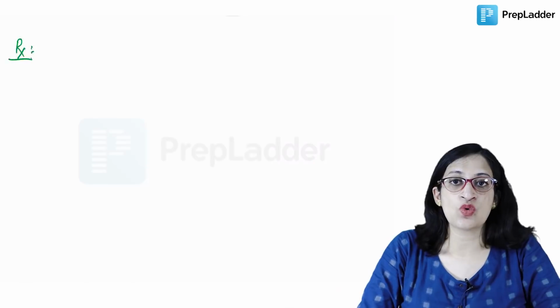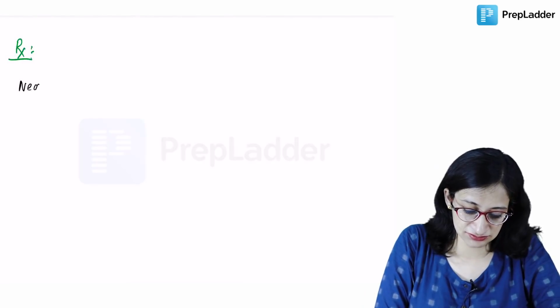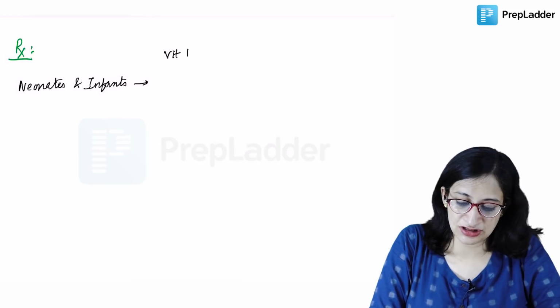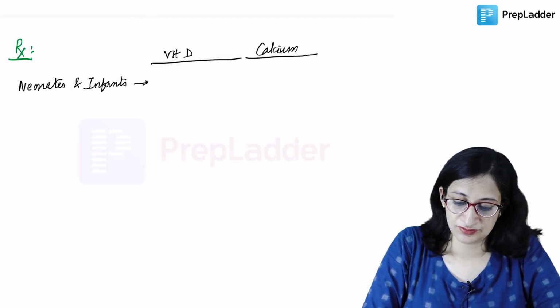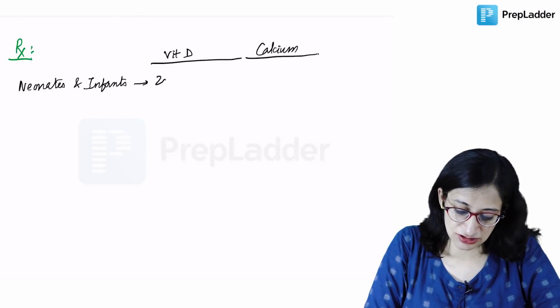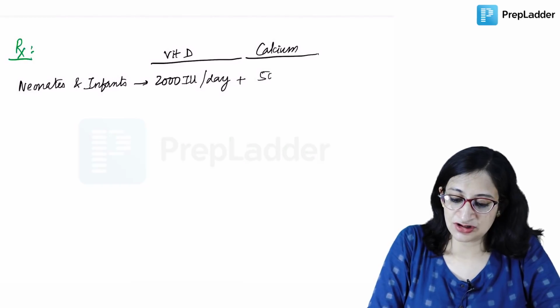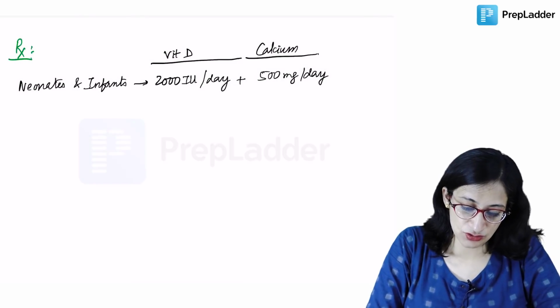Now, coming to what is the currently recommended treatment for rickets in children. So, in neonates and infants, there is a dose of vitamin D that is recommended and a dose of calcium that is recommended. In neonates and infants, it is recommended to give 2000 international units of vitamin D per day plus 500 milligram per day of calcium. While in older children 1 to 18 years of age,